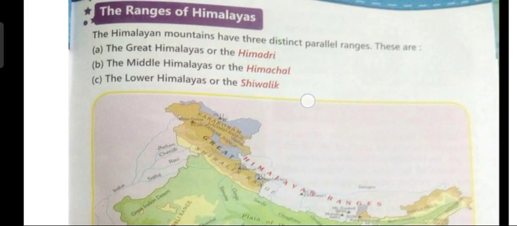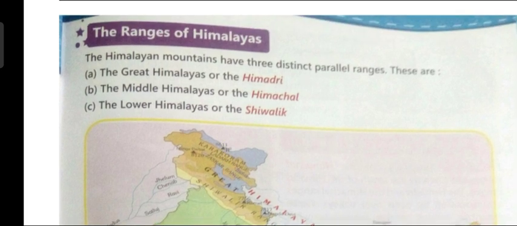Now, children, let us read the ranges of Himalayas. The Himalayan mountains have three distinct parallel ranges. These are the Great Himalayas or the Himadri, the Middle Himalayas or the Himachal, and the Lower Himalayas or the Shivalik. So, children, there are three parallel ranges of Himalayas. First is the Greater Himalayas or Himadri. The second is the Middle Himalayas, also known as Himachal, and the third is the Lower Himalayas, also known as Shivalik.